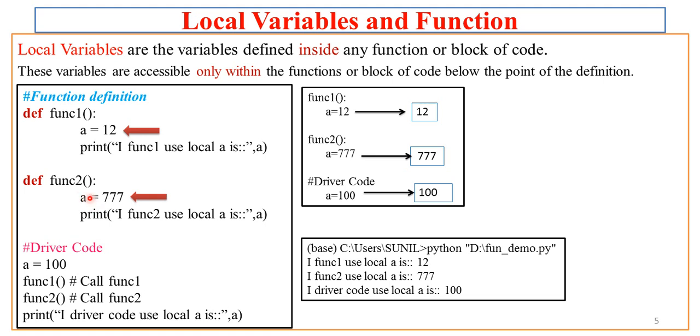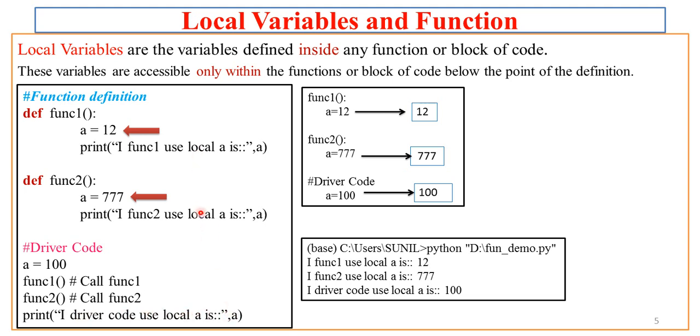This A is not accessible outside the boundary of this function func2. In driver code also I have A to which I have assigned value 100. Now I have given a call to the functions func1 and func2, and in driver code I have a last statement, a printf statement, with which I will be printing the value. So what is that value? That value is this one, I driver code use local A.